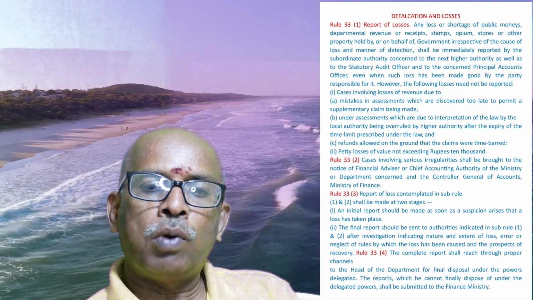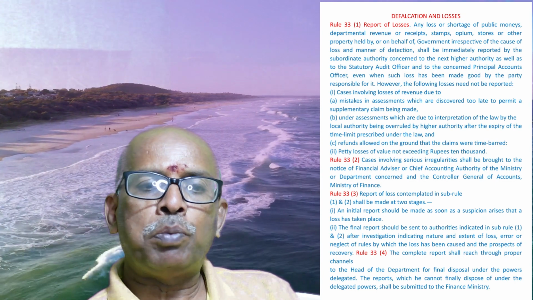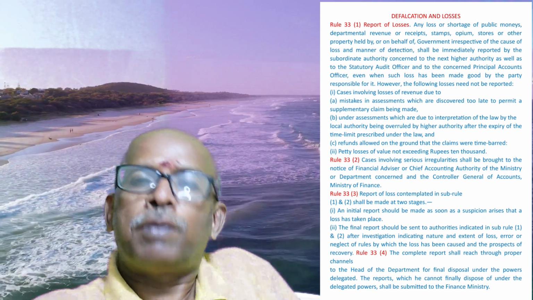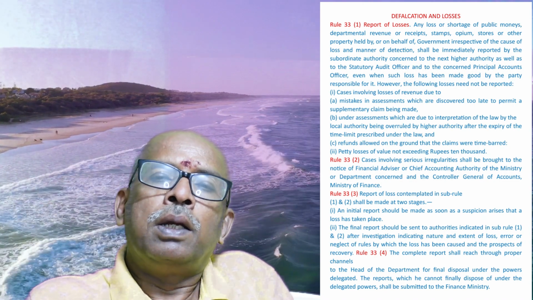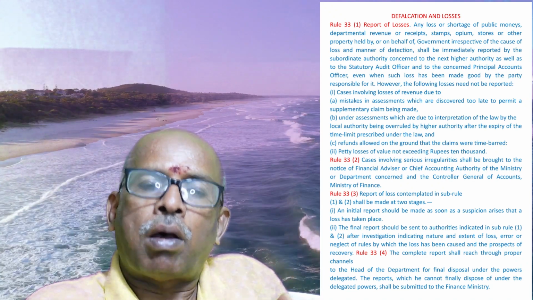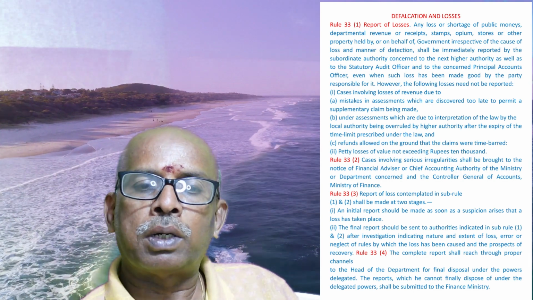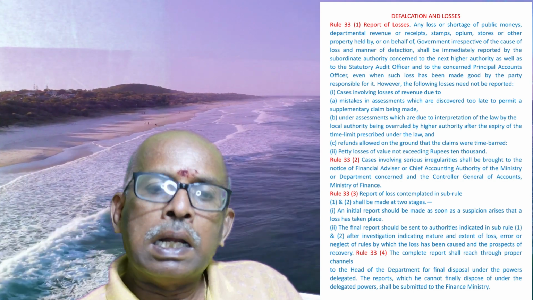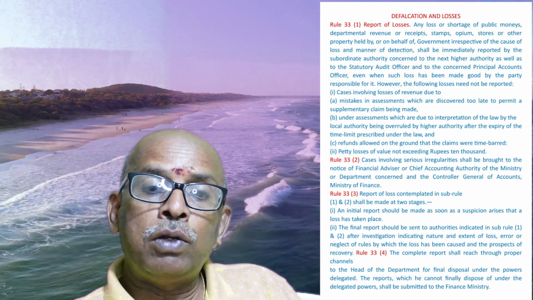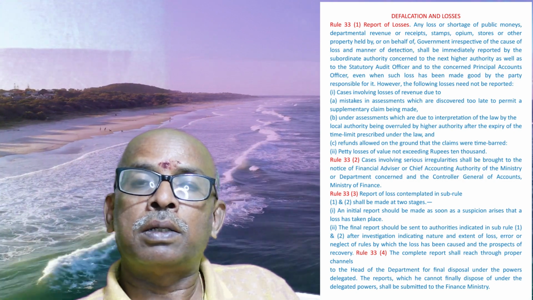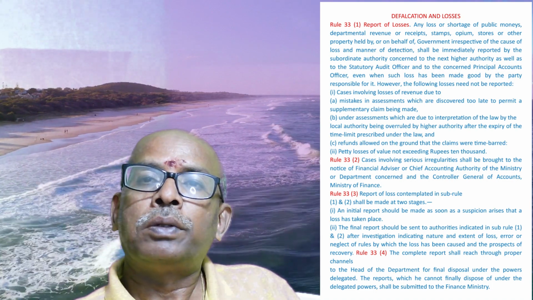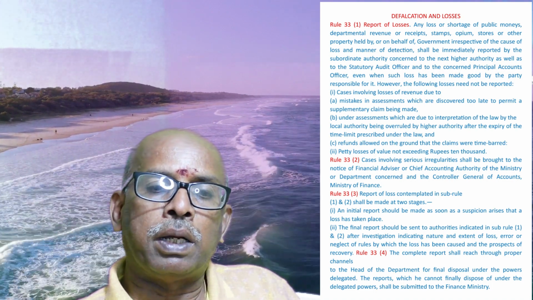Now, cases involving serious irregularities shall be brought to the notice of the financial advisor or chief accounting authority of the ministry. Chief accounting authority is the secretary of the ministry only. In fact, we have to inform both the financial advisor and the secretary. It is not 'or'. Both the people have to be reported. And the Controller of Accounts of the Ministry of Finance, where very serious irregularities are noticed. So you have to inform all these higher officers immediately.